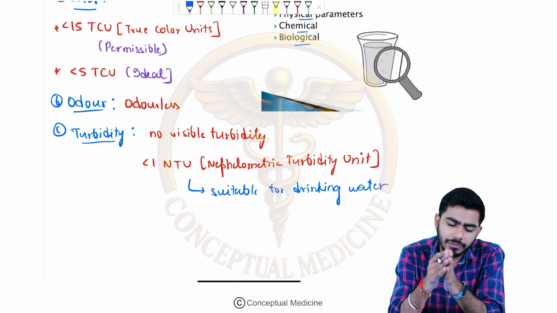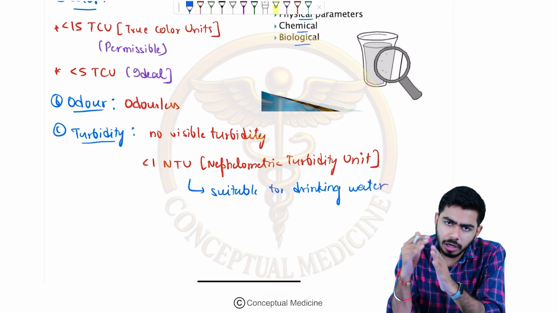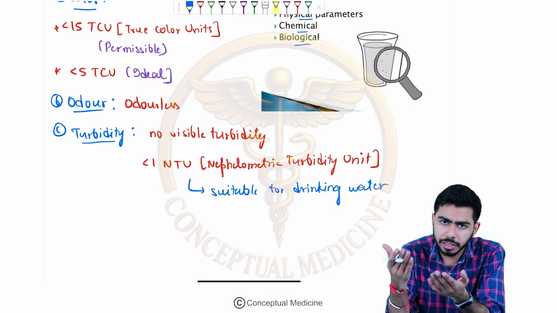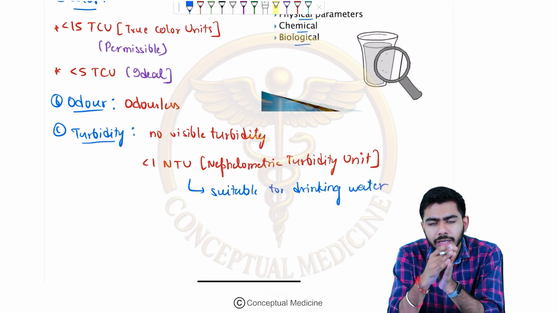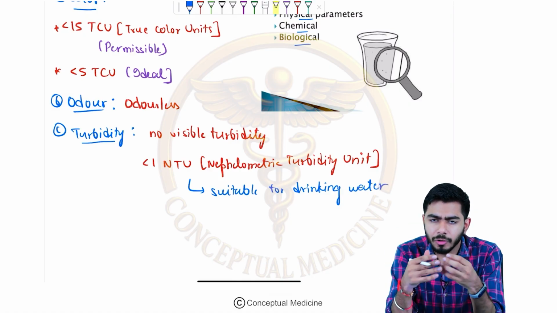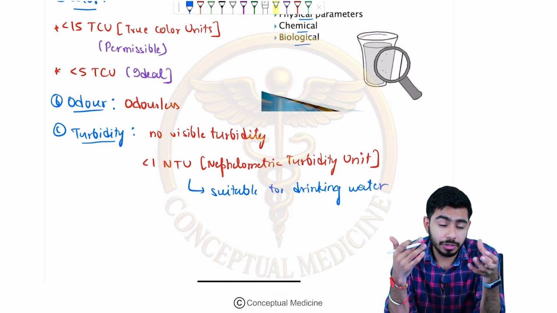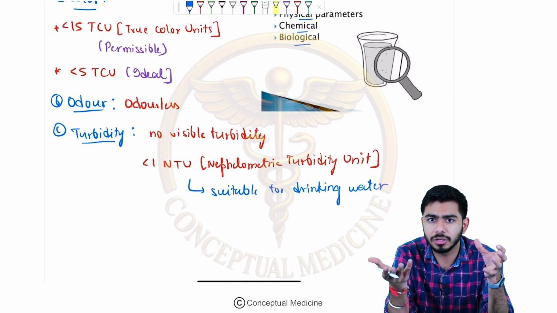Then they are saying if it is more than 4 nephelometric turbidity units, then the cloudiness of the water can be seen by the naked eye, and if it is less than 4, then it can be measured by the instrument, but the cloudiness will not be seen by the eyes, right? Obviously, if the water is infected, you can see the turbidity in the water. If you can see the turbidity in the water, then obviously it is very much infected.